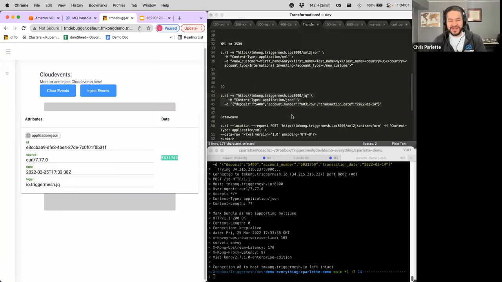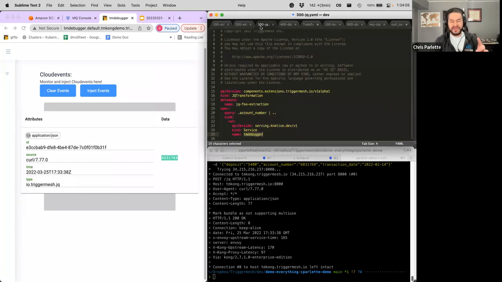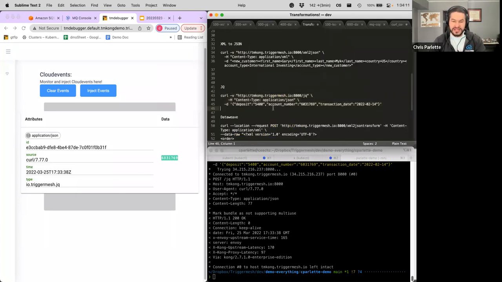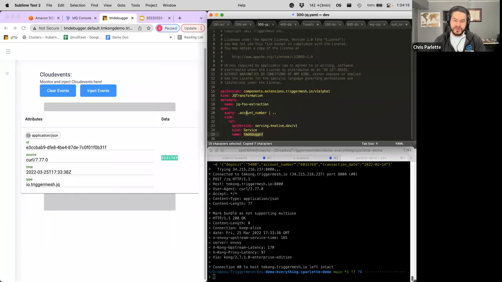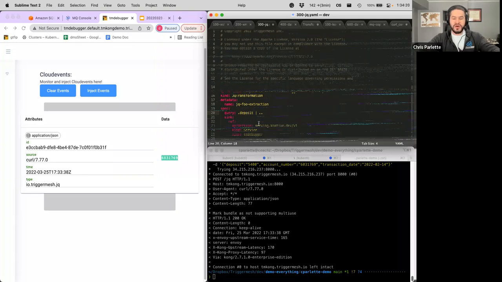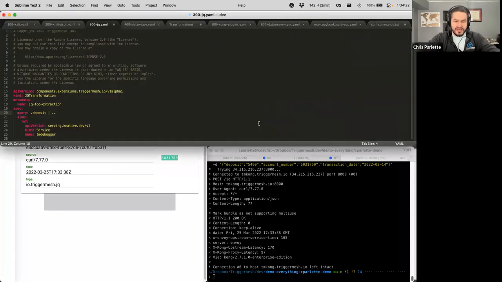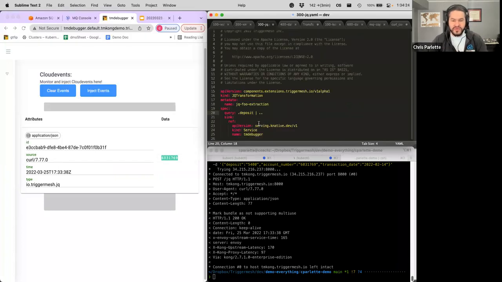So what we're doing here is we're pulling out just the account number. Now, what I'm going to show you here is how we can modify this API to pull out something different. So we're going to say, you know what, instead of getting the account number, I want to get the deposit amount. So let's go back over to JQ, and instead of account number, we're going to edit this and say deposit. So let me just pull it back over here. So now we're saying query deposit. I'm going to save this.